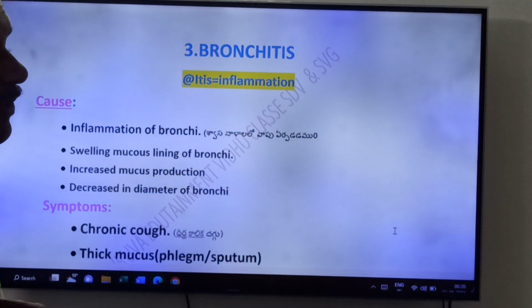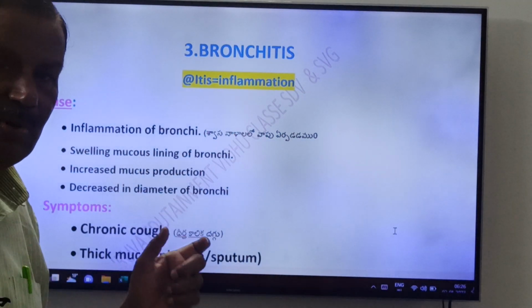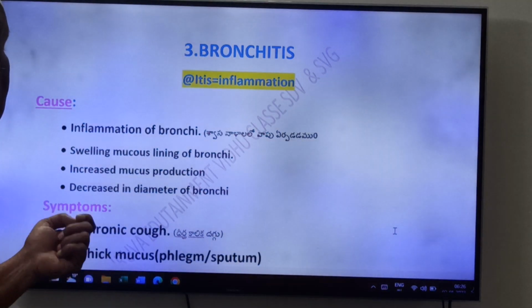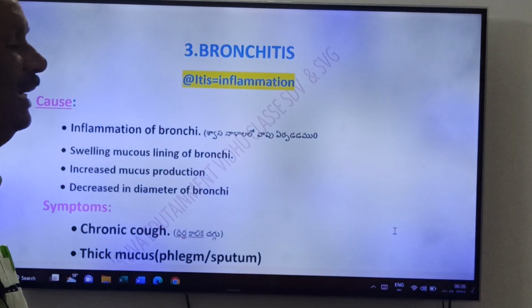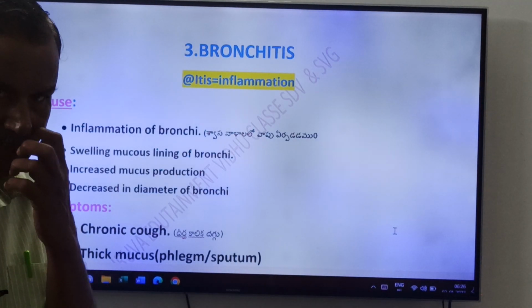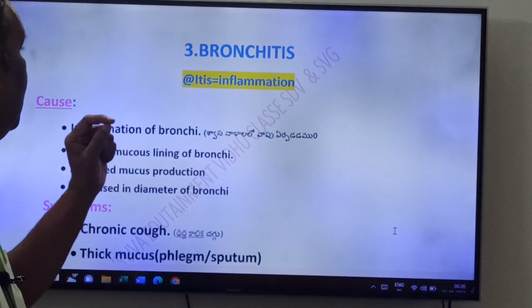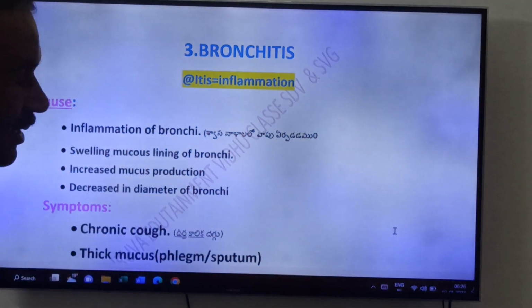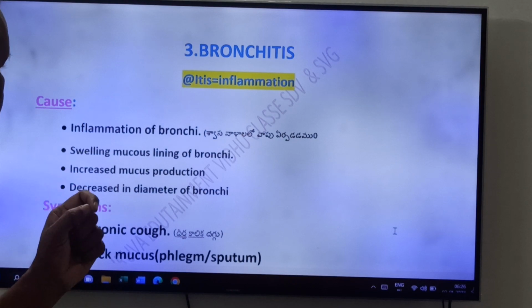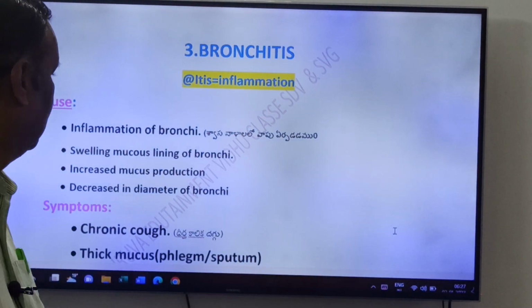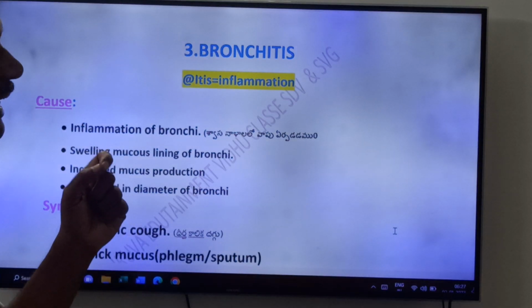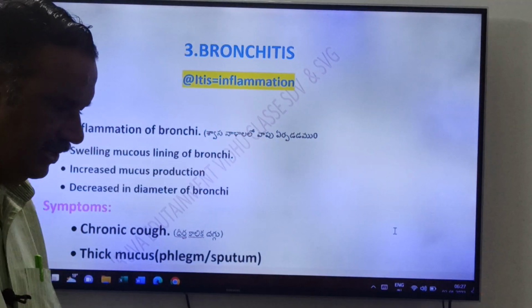Swelling of the mucus lining of the bronchi. Inside the bronchi there is mucus, friends. It swells. Now increased mucus production and decreased diameter of bronchi. So what are the causes of bronchitis, friends? Inflammation of bronchi, swelling of the mucus lining of bronchi, increased mucus production, and decreased diameter of bronchi.